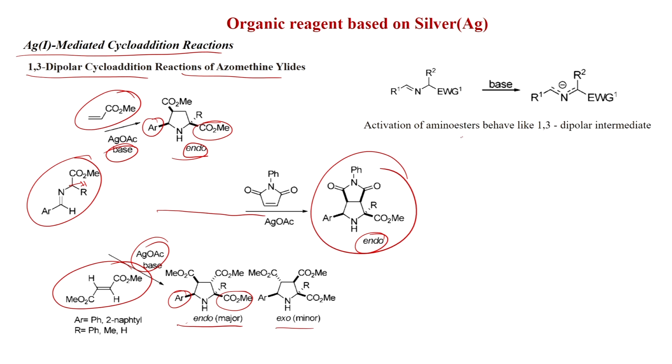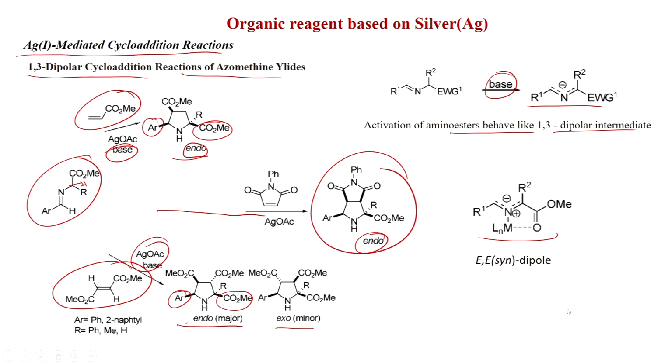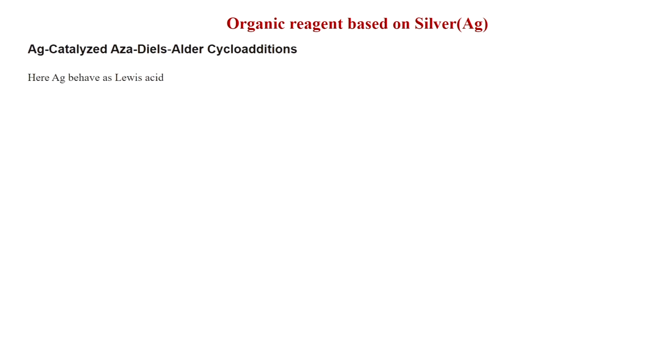And activation of amino esters: they behave like a 1,3-dipole. If you put base, then this dipole will form, and this dipole will interact with the silver, and this syn dipole will form, and this syn dipole then reacts with this dipolarophile to give this cycloaddition. This is also reviewed in Chemical Reviews 2008.